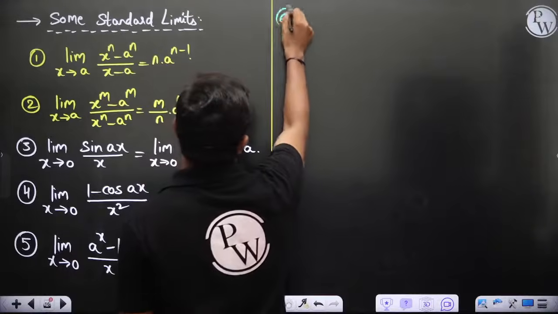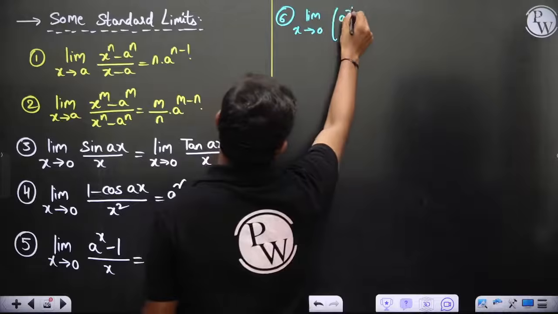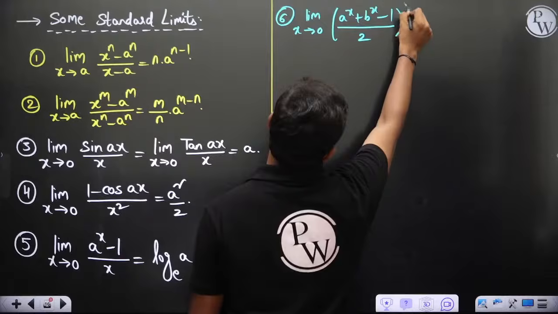Then 6: limit x tends to 0 of ((a power x plus b power x) by 2) whole power 1 by x.